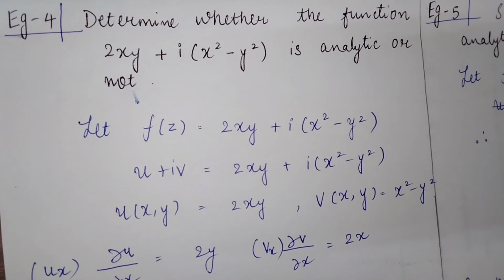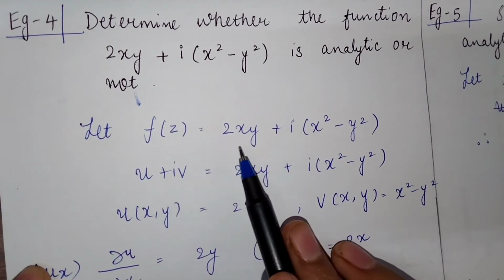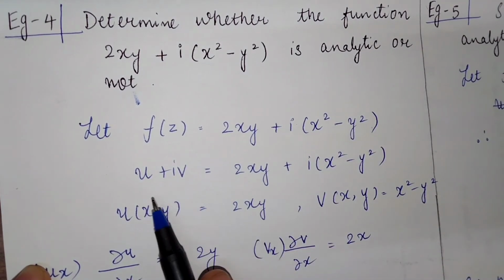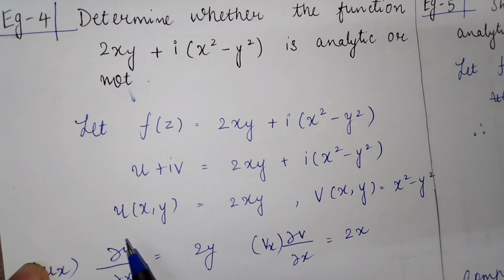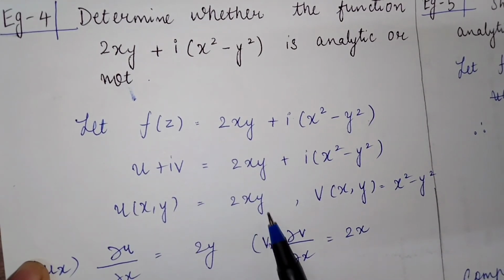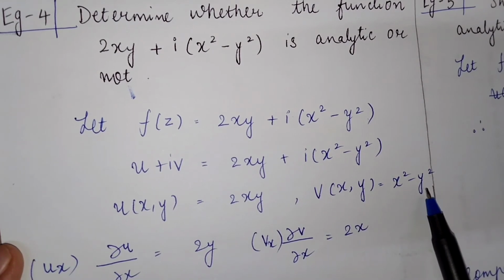So example 4, determine whether the function 2xy plus i into x square minus y square is analytic or not. So again, let f of z equal to 2xy plus i into x square minus y square. That is, if we compare with u plus iv, then our u of x comma y will be the real part, so it will be 2xy. And the imaginary part v of x comma y will be x square minus y square.